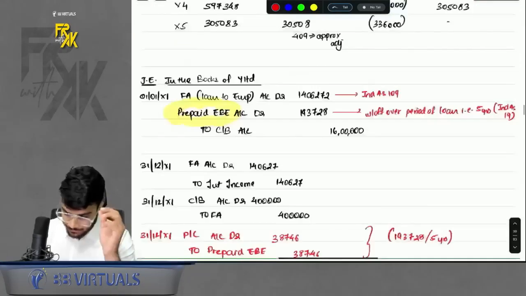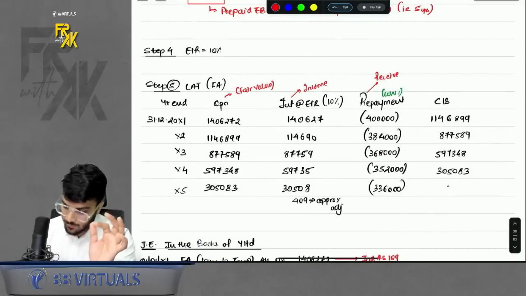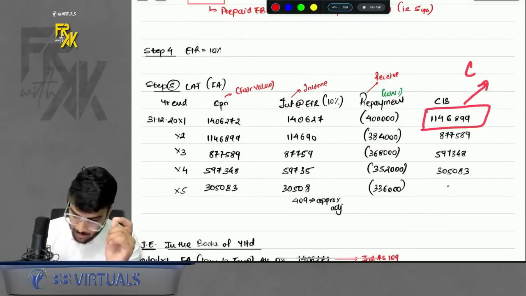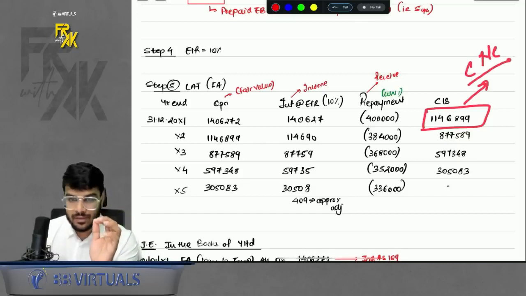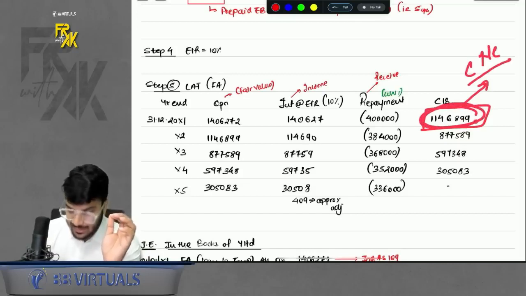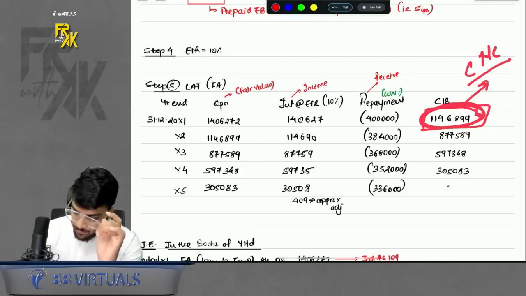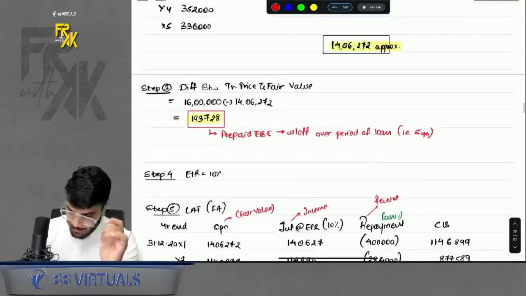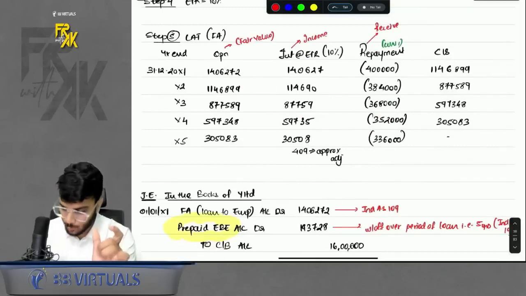Then in that case, at the end of year 1, we have this much closing balance of financial asset. Where will it appear? Will it appear in current or non-current? So you will have to give the bifurcation. Some part of this is the closing on year 1 end. Some part of it is non-current, some part of it is current. How do I get the difference? So I gave you one simple trick to follow.